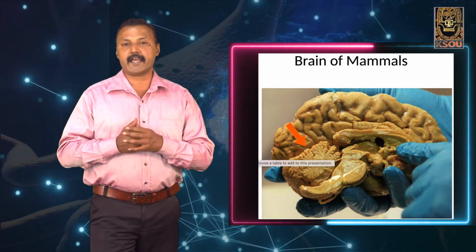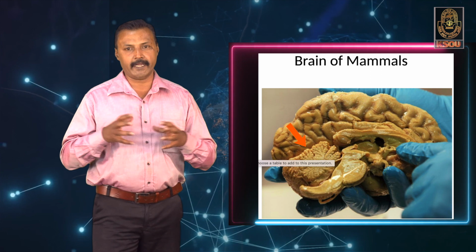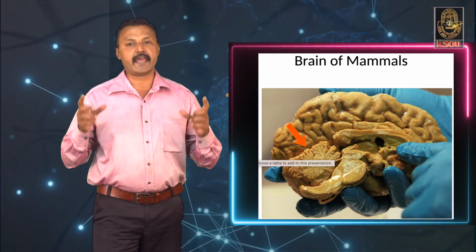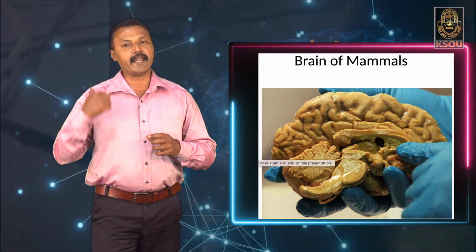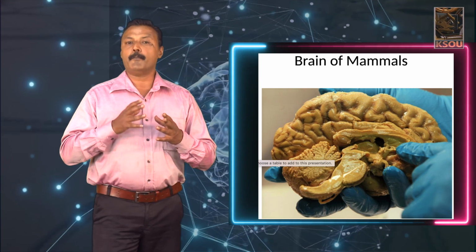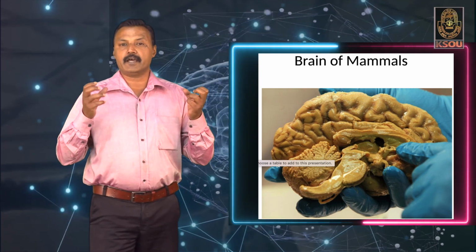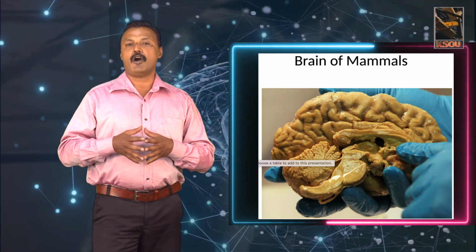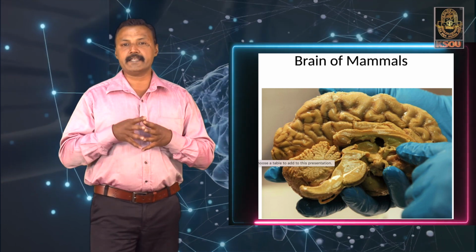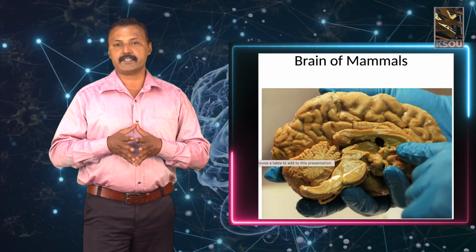The pons connects the midbrain and also the medulla oblongata. The medulla oblongata is the region which is triangular in structure and connects to the spinal cord. The medulla oblongata, pons as well as the midbrain form the brain stem of the mammalian brain. This is mainly concerned with respiration, circulation as well as the heartbeat.